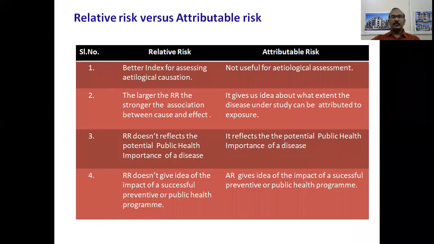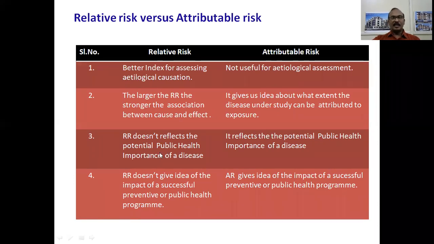Now, we should understand what is relative risk, what is attributable risk. Difference between relative risk and attributable risk. Relative risk is a better index for assessing etiological causation, whereas attributable risk is not useful for etiological assessment. The larger the relative risk, the stronger the association between the cause and the effect. The attributable risk gives us an idea about to what extent the disease under study can be attributed to exposure.